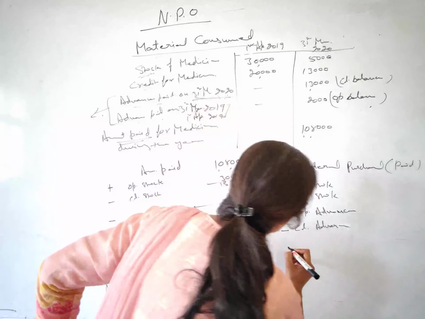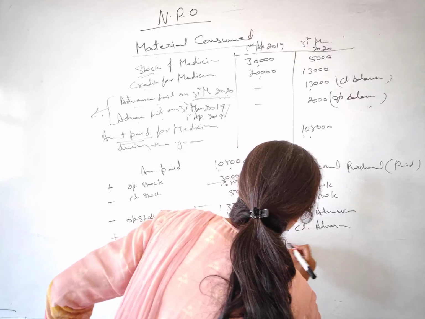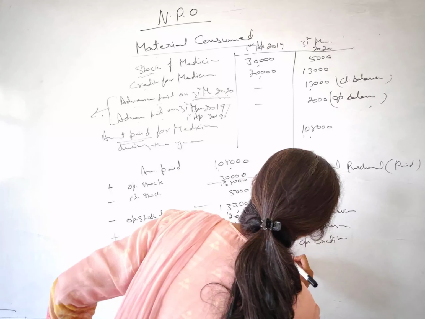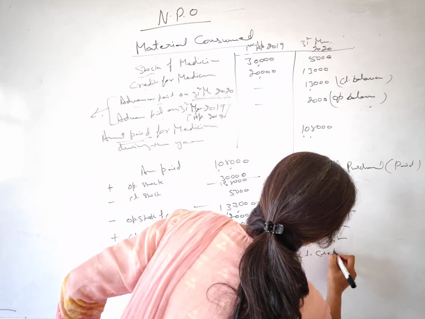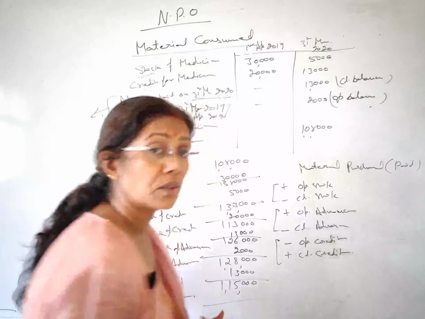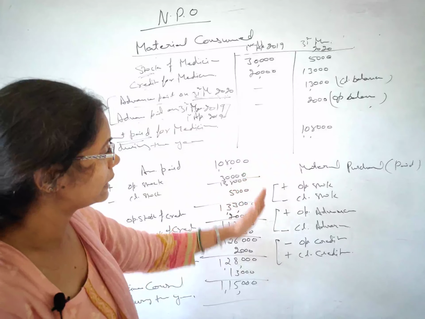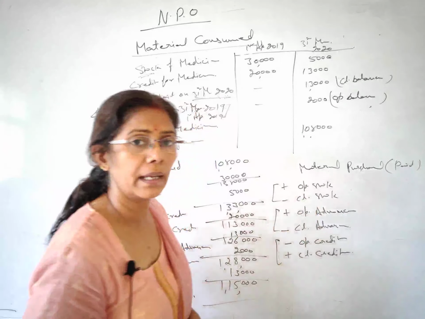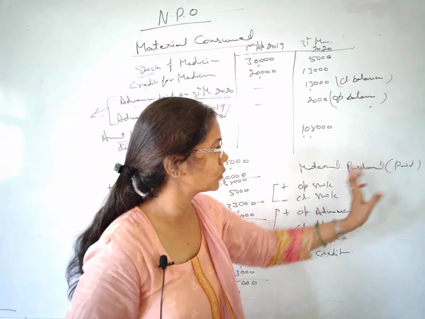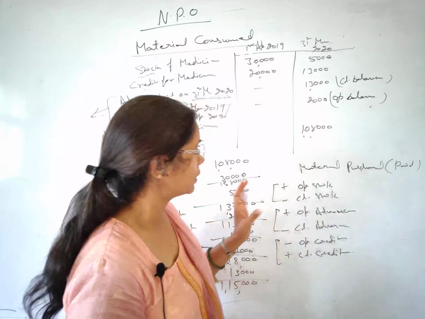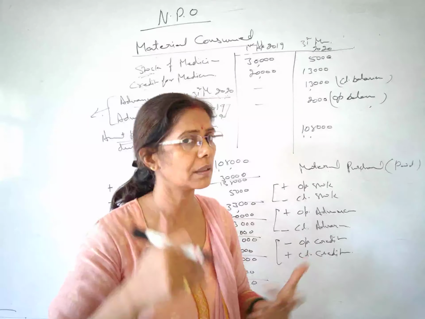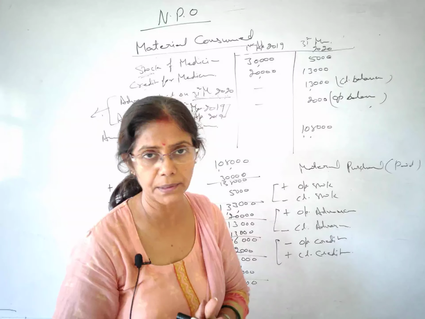And the third category is of the creditors. All right students, so what I have done, just keep in your mind, you have been given material purchase or paid for the material is given, so just write it on the top. And well, the basic thing which we have studied in 11th, opening stock is added, closing is subtracted, just keep this in mind, okay?